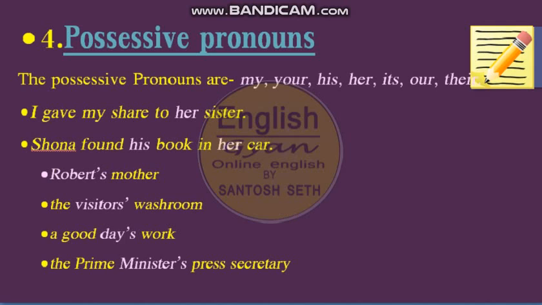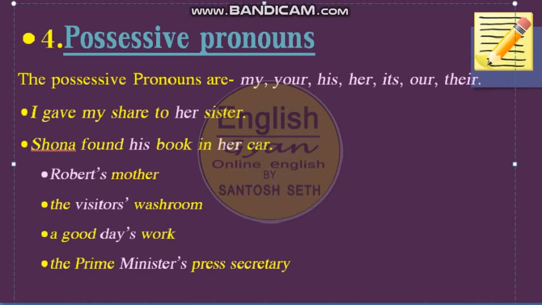The next is possessive pronouns. So these are also determiners only, and you have seen my, your, his, her, its, our. I gave my share to her sister. Shona found his book in her car. So these are possessive pronouns, and sometimes we also make possessives like Robert's mother, the visitor's washroom. So this way we can make possessives also.